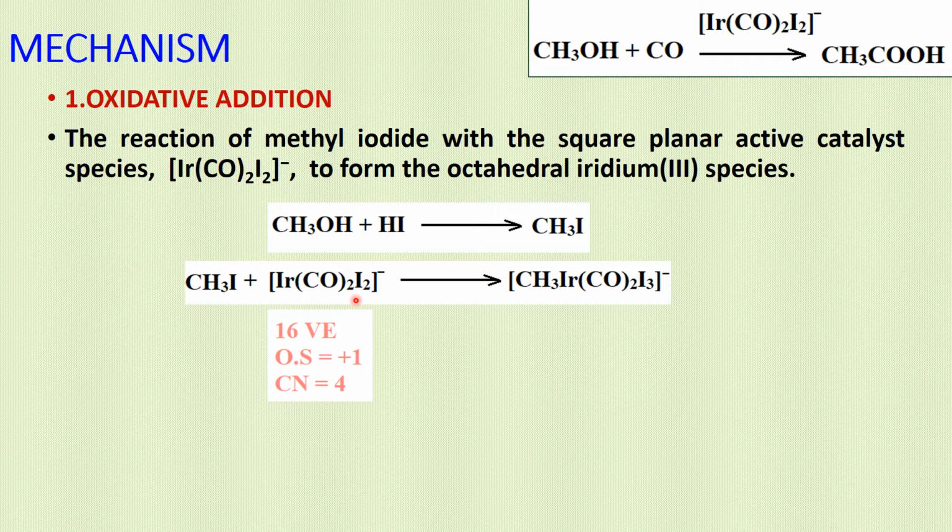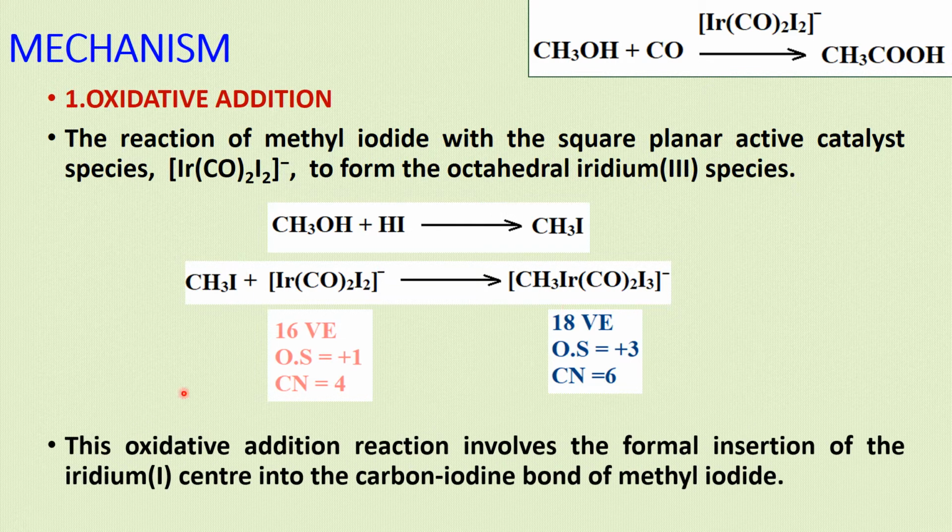But after oxidative addition of this catalyst with methyl iodide, we get an 18 electron species, the oxidation state of iridium is +3 and the coordination number is 6, so it's an octahedral complex. This oxidative addition reaction involves the formal insertion of the iridium(I) center into the carbon-iodine bond of methyl iodide.